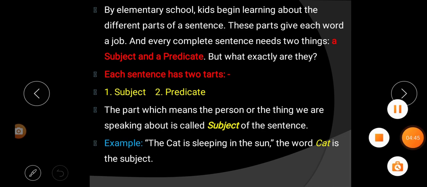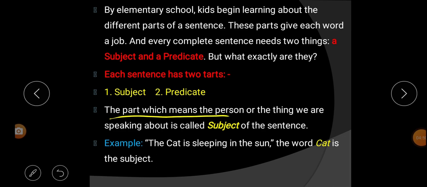What is a subject? The part which means the person or thing we are speaking about is called the subject of the sentence.